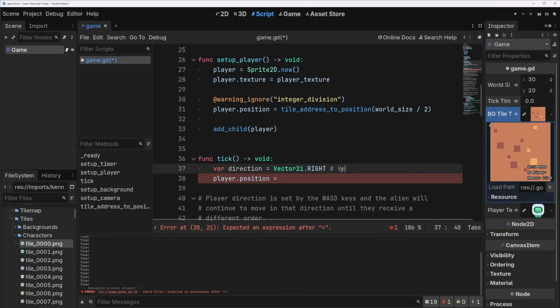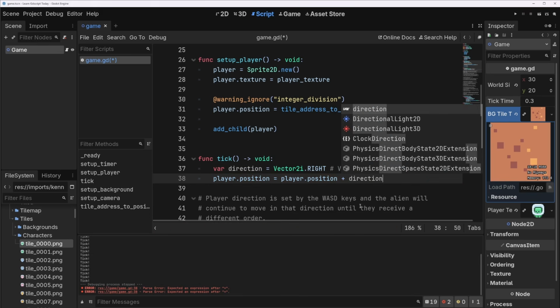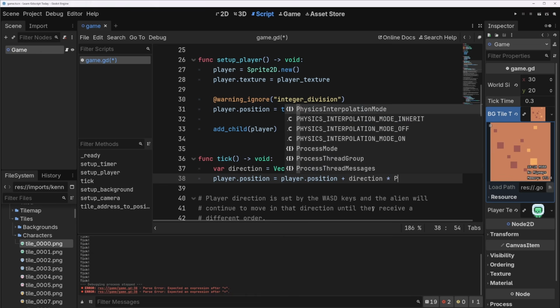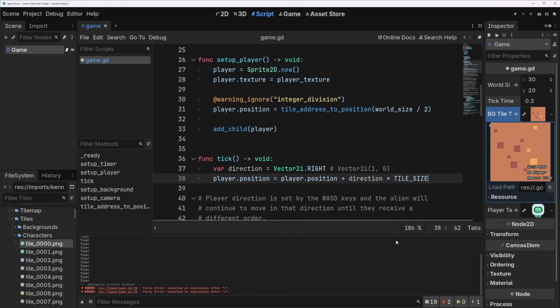You remember that is a Vector2i that looks like, I think, (1, 0). player.position = player.position + Vector2(direction) is kind of a problem, right? Because we're trying to add two different things. Player position is the pixel position of the player in the world, and direction is a Vector2i. One thing we could do here, of course, is multiply by the, what's it called, tile size. And this should work. Let's play it and see.